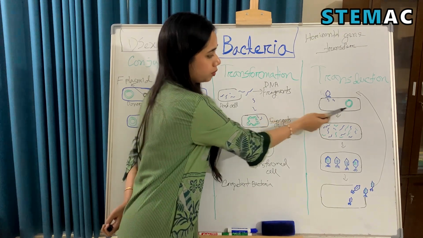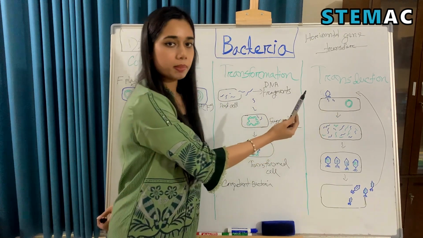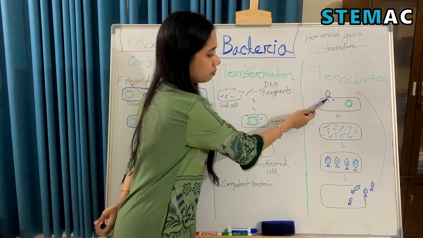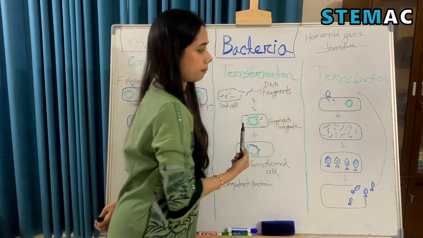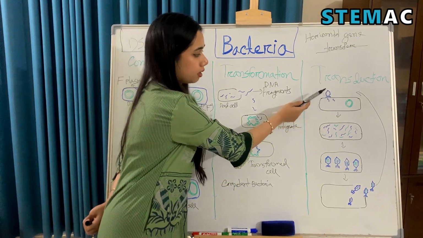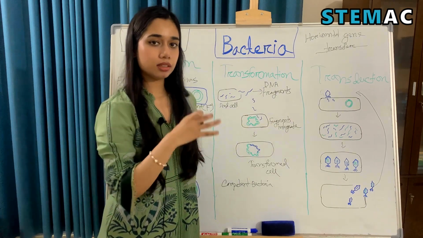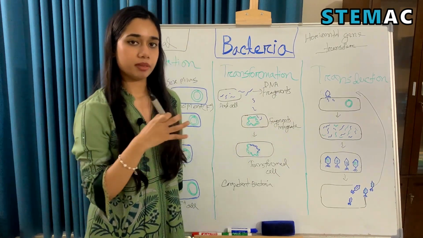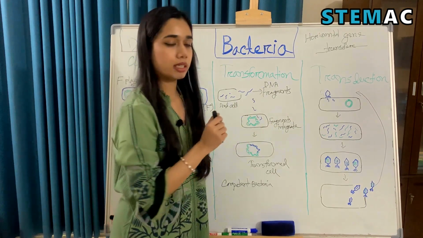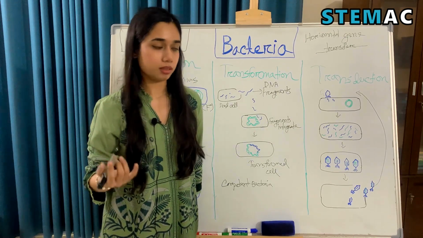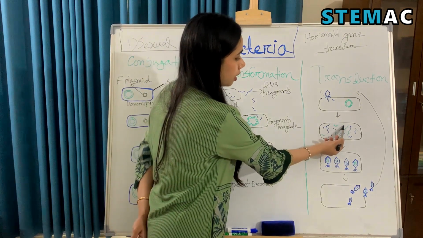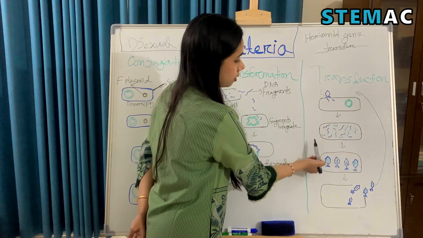A bacteriophage will infect a bacterial cell and insert its viral DNA inside of the cell. With this, the bacteriophage will take control over the bacterial machinery and force the bacterial cell to produce new viral parts.